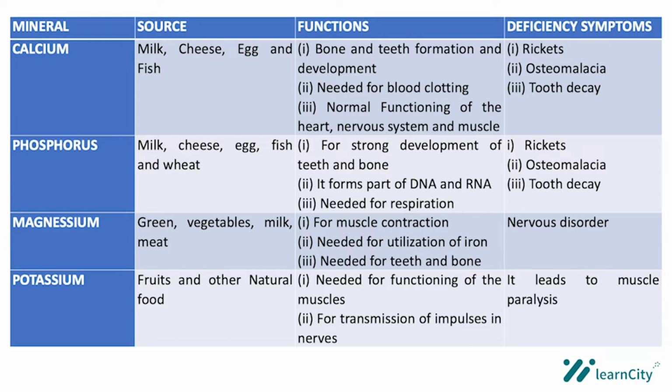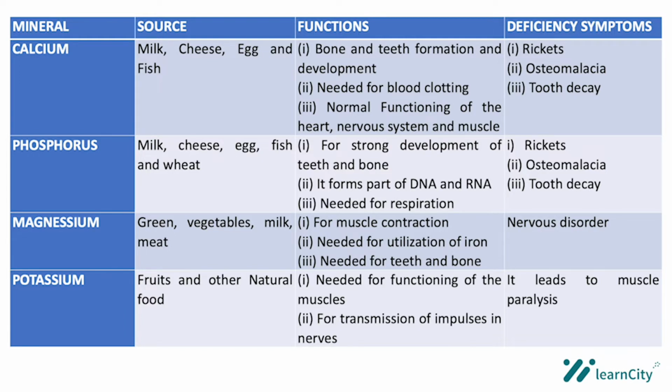Now let's talk about the deficiency symptoms, which are the symptoms that result from lack of calcium. One is rickets. Rickets is a disease of the bone. Another one is osteomalacia. Another deficiency symptom is tooth decay. Now let's go to the next mineral, which is phosphorus.